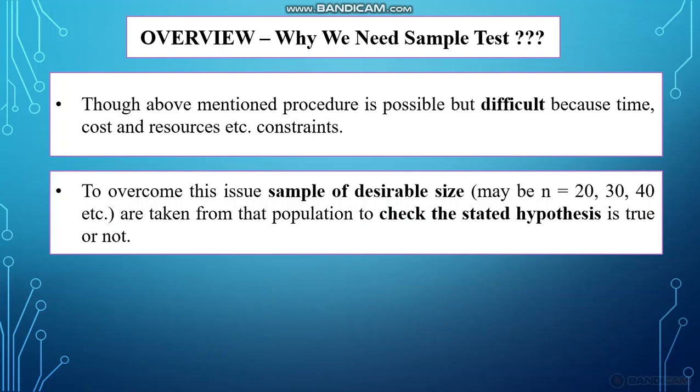So this is called a sample test, because we are testing the population based on the sample. Why are we going for a sample test? Because of time, cost and resource constraints. So these are the three main factors for going for the sample test.